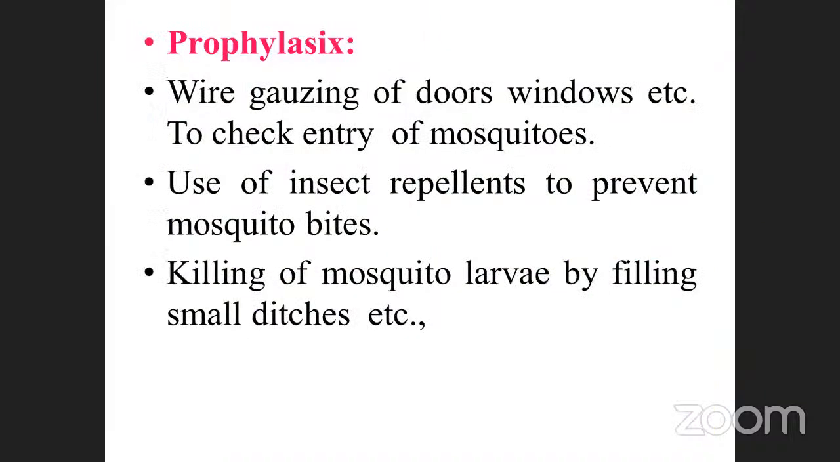Okay, see that one. Prophylaxis. You must note it down. Wire gauzing of doors. We have to cover doors or windows, etc. with wire gauze to check entry of mosquitoes. Suppose the mosquitoes enter through this way only. That is the reason. Use of insect repellent to prevent the mosquito bites. Repellents also we have to use for the prevention of mosquitoes.